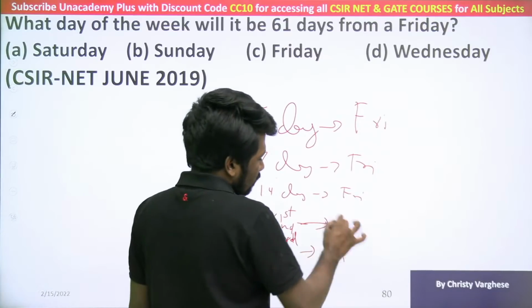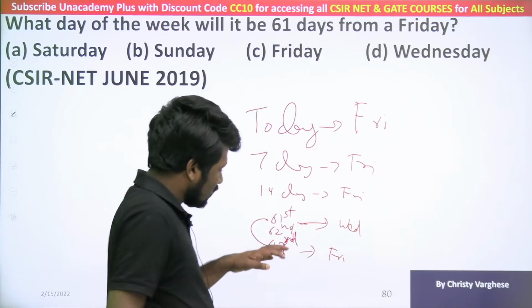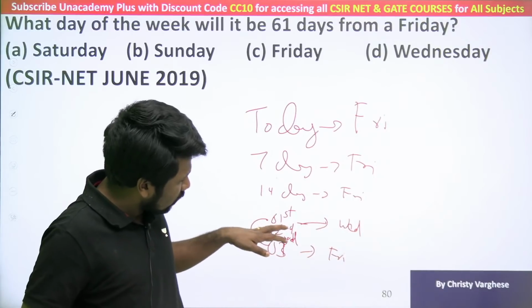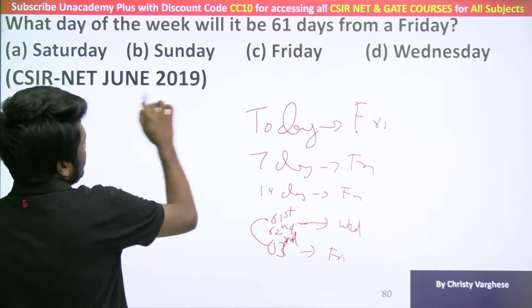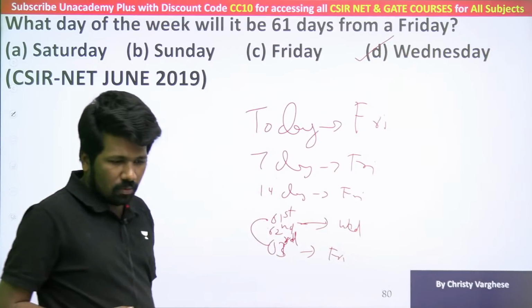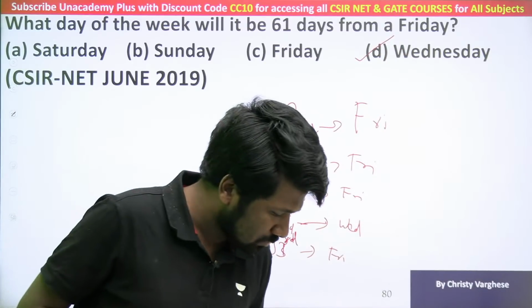So 61st day will be 2 days before the 63rd day. 63rd day is Friday, so 1 day before will be Thursday, 1 more day before will be Wednesday. So Wednesday is the answer. Is that clear to all of you? Most of you got option D as the answer.